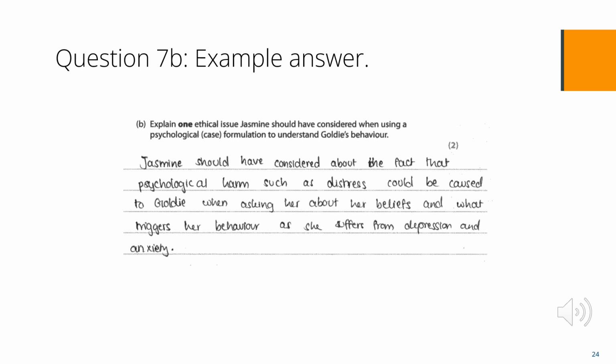There is 1 mark for identifying that Jasmine should have considered the fact that psychological harm such as distress should not have been caused. A 2nd mark is given for the exemplification when asking her about her beliefs and triggers, as she suffers from depression and anxiety.